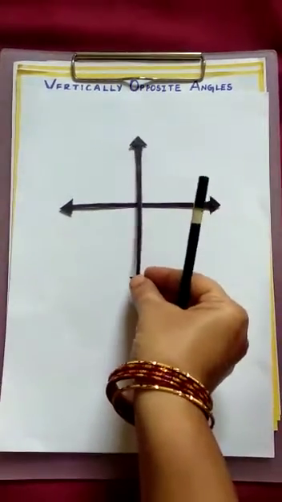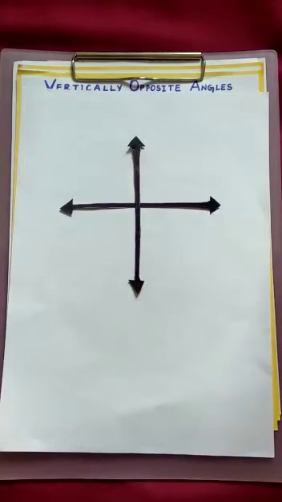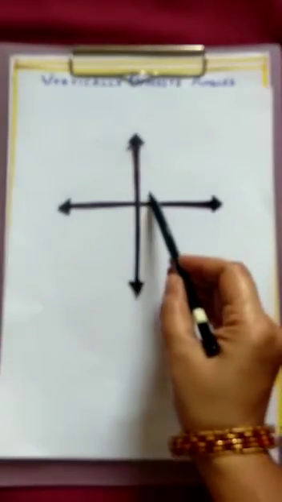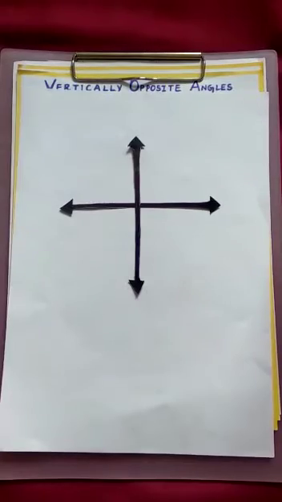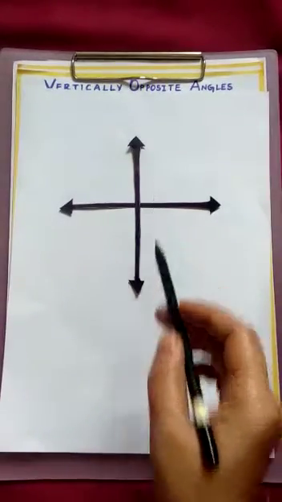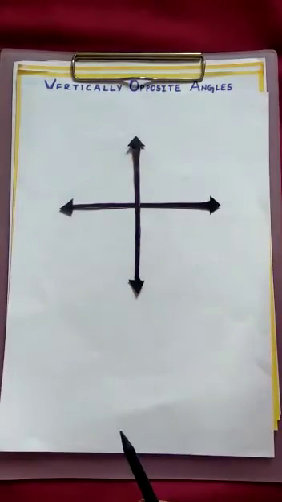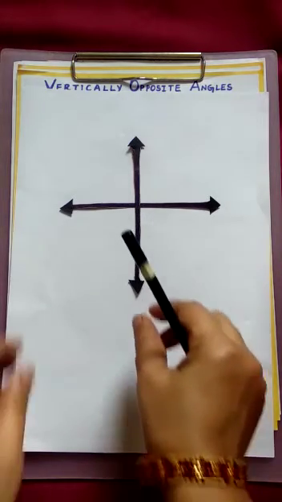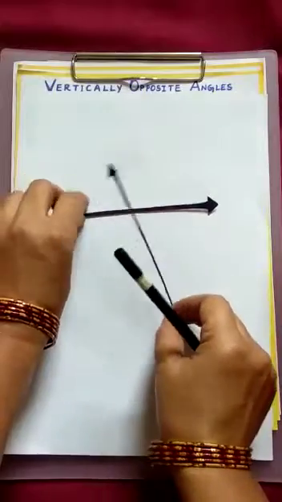Now you observe the position of the two lines here. Can you say what is the angle between the two lines here? 90 degrees. When the angle between the two lines is 90 degrees, we call them perpendicular lines. This is about lines.